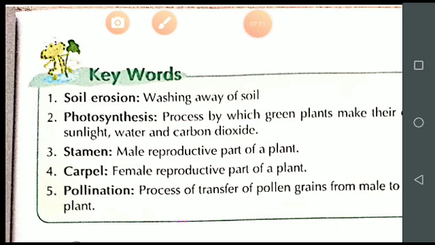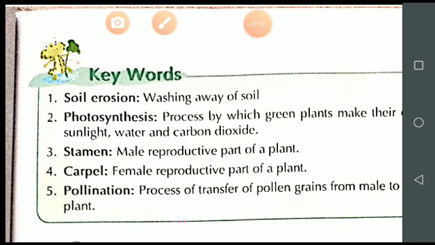So the process by which green plants make their own food in the presence of sunlight, water and carbon dioxide is called photosynthesis. So this is the complete process of photosynthesis.